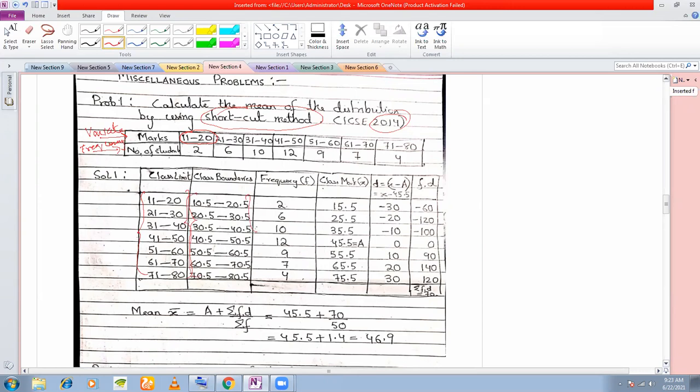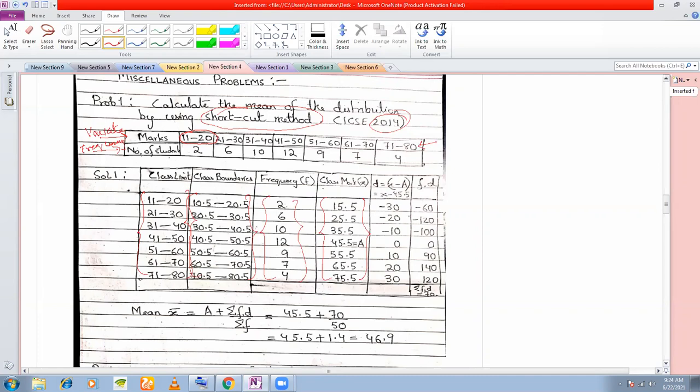I hope all of you know how to convert class limits to class boundaries, right? You need to subtract 0.5 from the lower class limit, add 0.5 to the upper class limit, and you get the class boundary for each. So you convert these class limits to class boundaries. Next, you make a frequency column as you were doing earlier. Class mark column also will be there because it is a frequency distribution. You will have to calculate class mark, okay? Because these are intervals, that is why you will have to draw this class mark column.